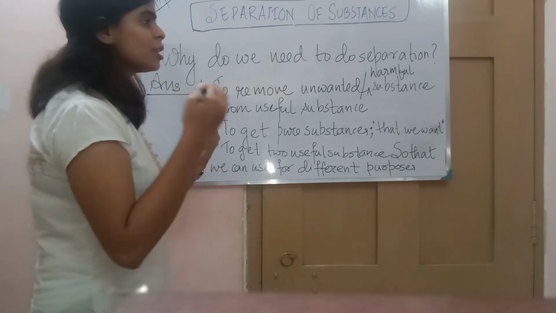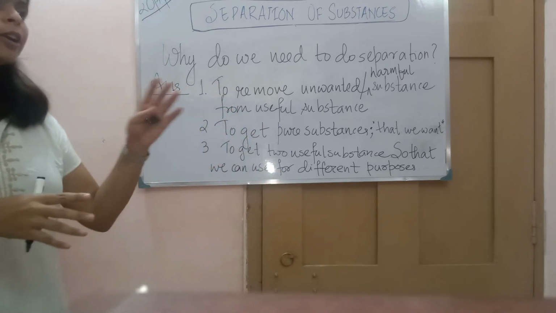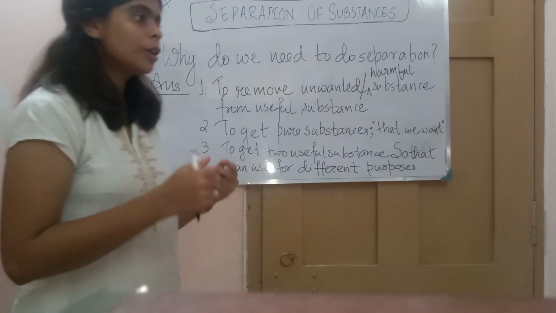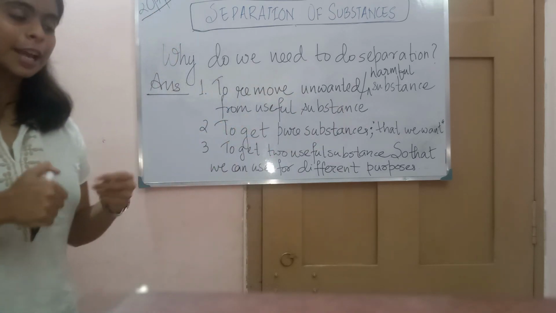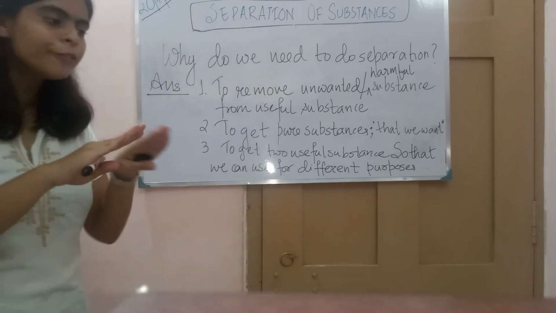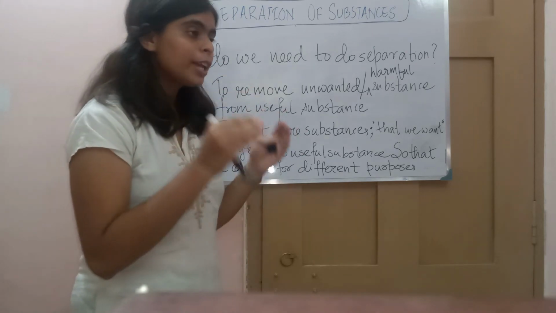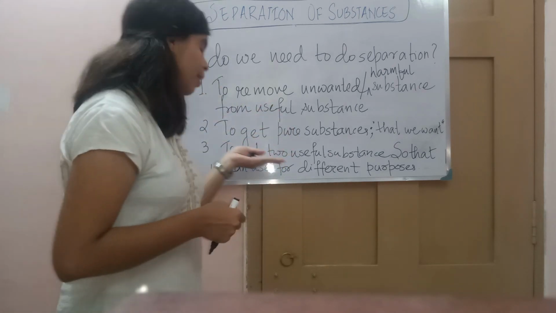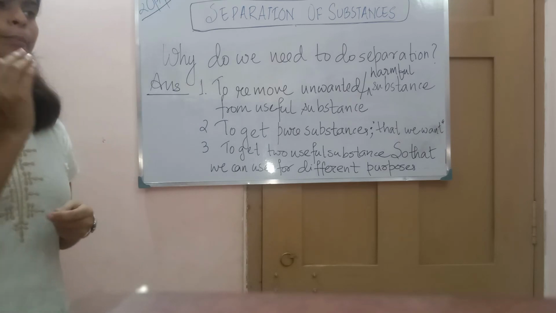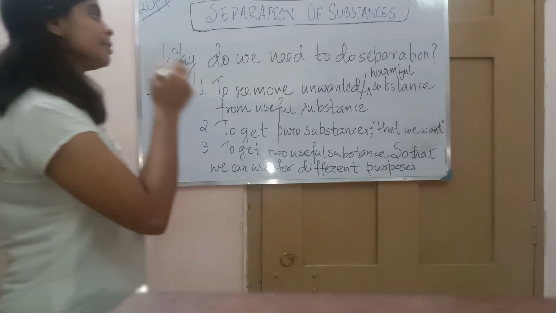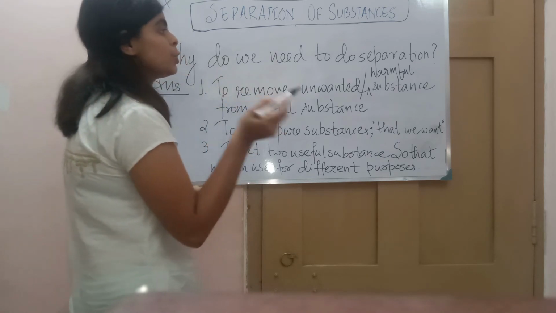So separation is not always about separating unwanted substances from another substance so that we can get pure. We can also separate one substance from another, two different substances, so that we can use them for different purposes, as we have seen in the example of milk and churning of milk. So this is the reason why we need to do separation.